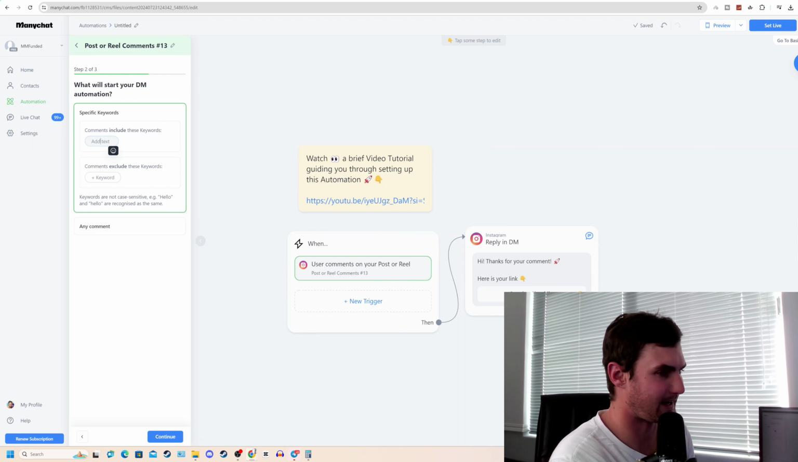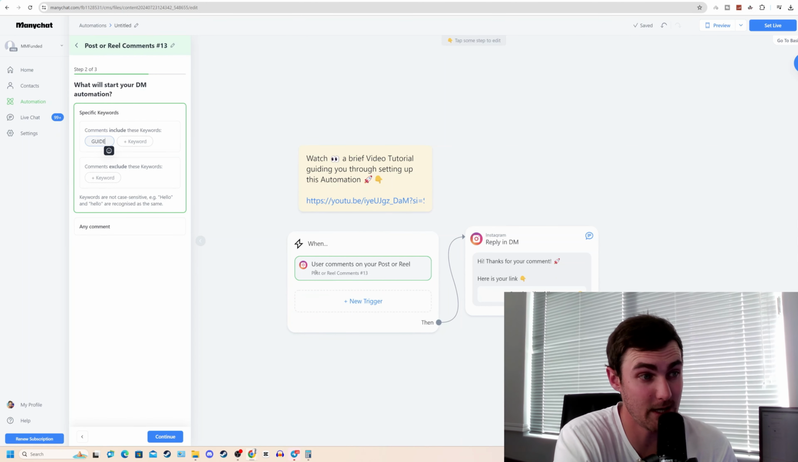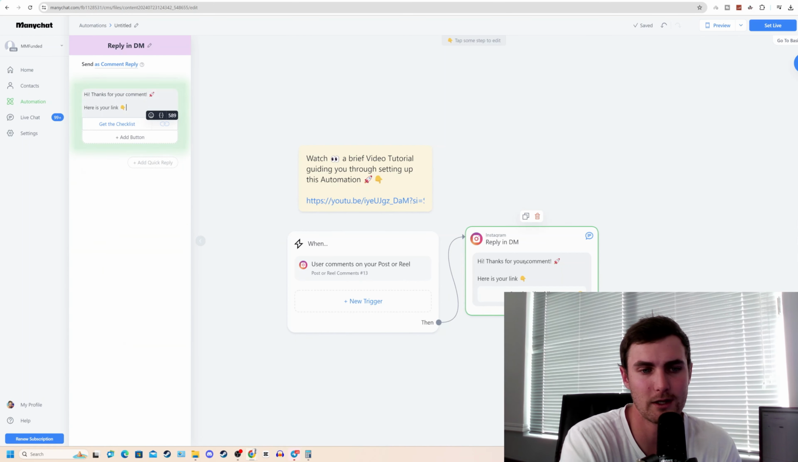So in our case, guide. What this means is when a viewer comments guide on our post, we're automatically going to send them a DM. Then we can click on continue, enable yes, random multiple replies. This means when somebody comments guide, you're automatically going to reply to that comment, which is good, which causes more engagement on your post. Click on save, and now click on the reply in DM.